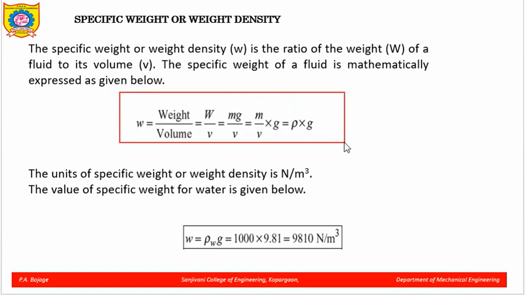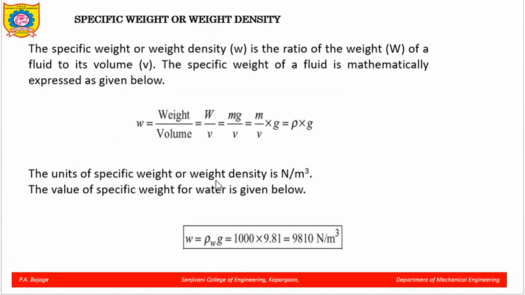So, which is weight density, what we say. It is denoted by Newton per meter cube, right. Now, how to calculate the weight density of water, for example? The mass density into g, that is 9.81. The density is 1000 as we have discussed and the gravitational constant is 9.81. So, the value comes out to be 9810 Newton per meter cube.